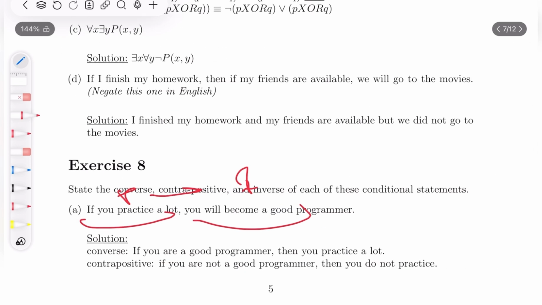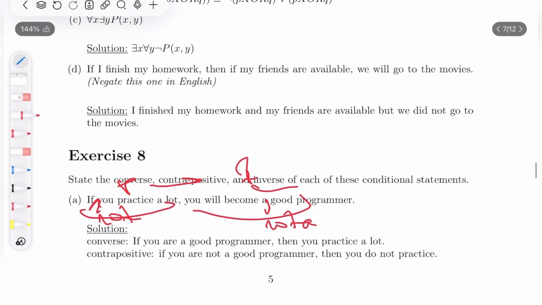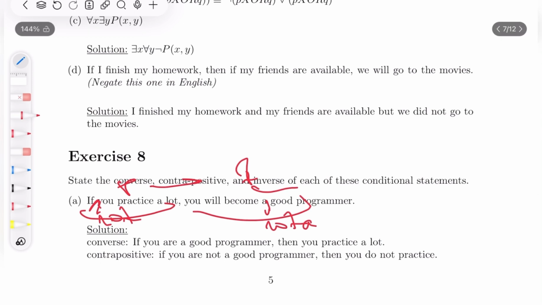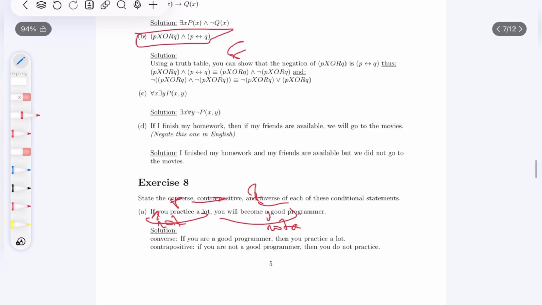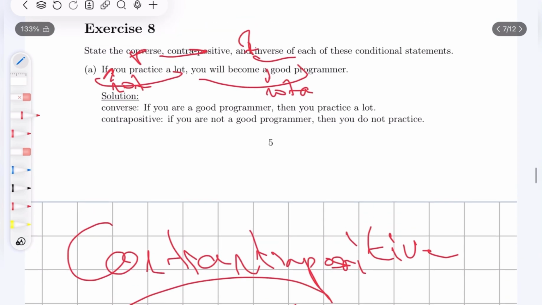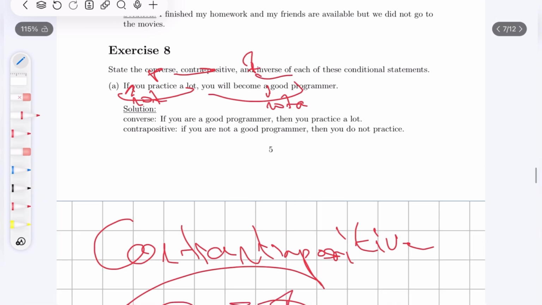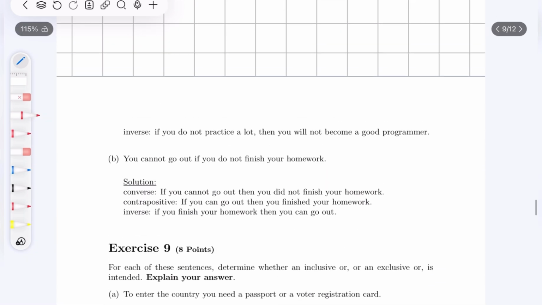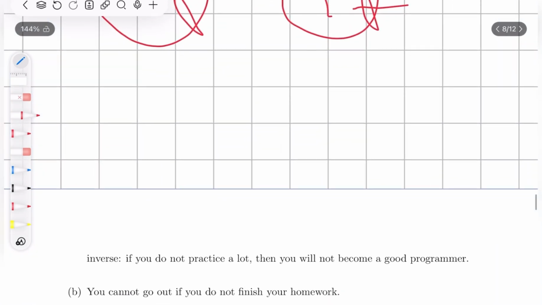Now for the inverse, it's if you did not practice a lot, then you are not a good programmer. You will not become a good programmer, maybe. Okay. So yes, these are the three. You can check: if you are a good programmer, then you have practiced a lot. If you are not a good programmer, then you didn't practice. And finally, if you don't practice, then you will not become a good programmer.